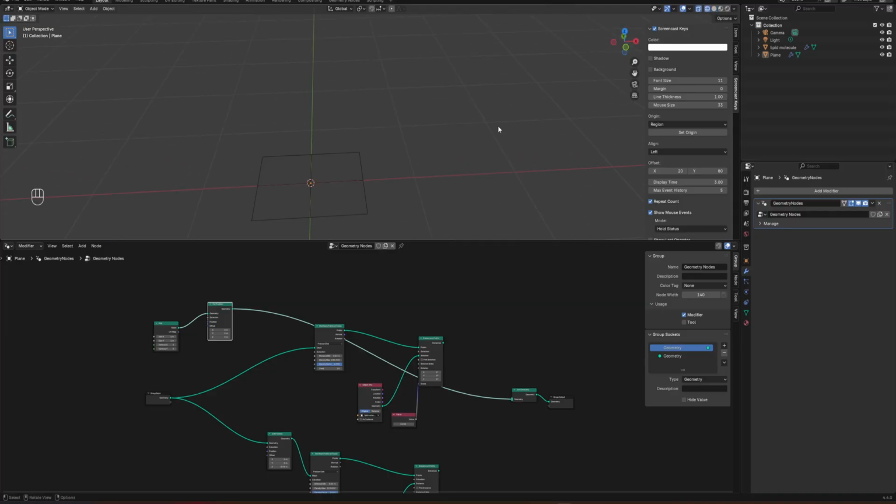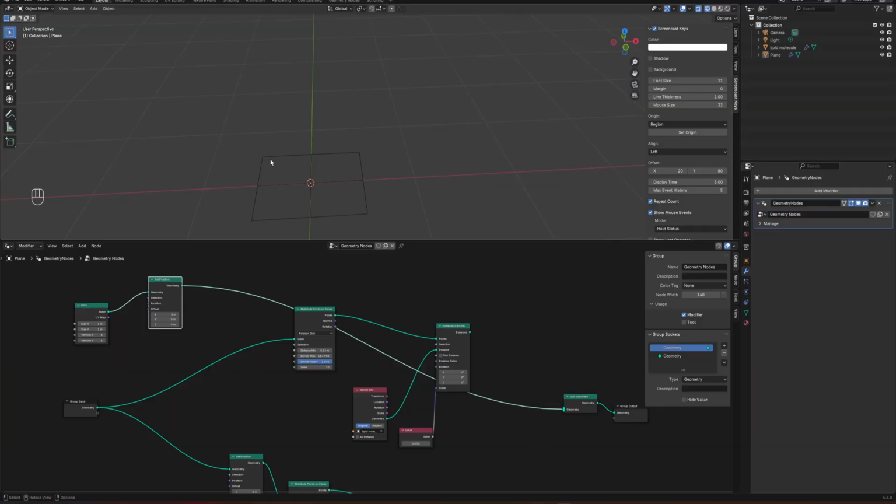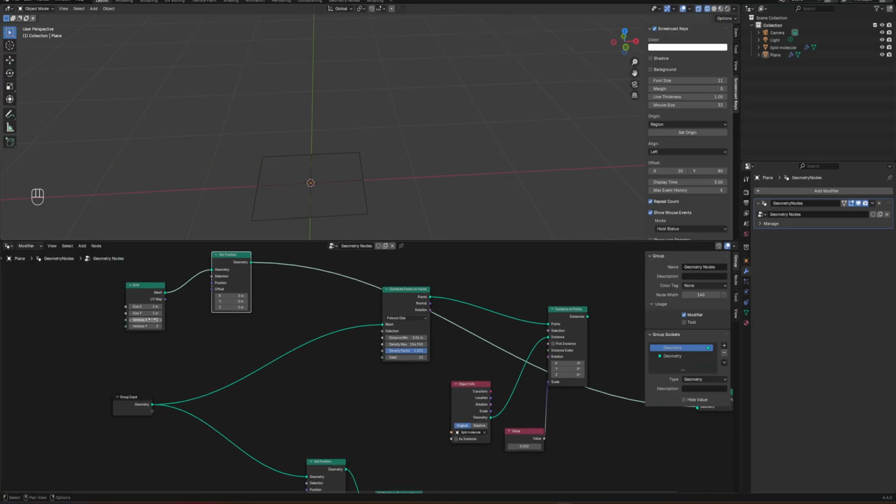If you go to wireframe mode, you can see it has 1, 2, 3, 4, and 5 edges, but we can change that. Here I will go for 50 by 50.